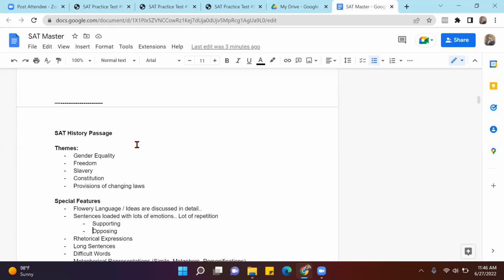So what you can do is just try to understand whether the writer is supporting an idea or opposing an idea. Don't get caught up in the extra details which are there. Simply try to identify what his point of view is. Is he supporting the idea or opposing it? And that would be enough.